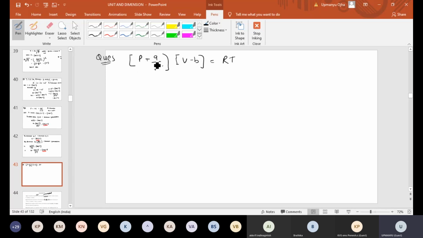Now I tell you about the different quantities, where P is pressure, V is volume, R is the universal gas constant, and T is the temperature.